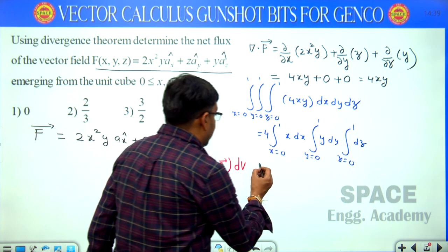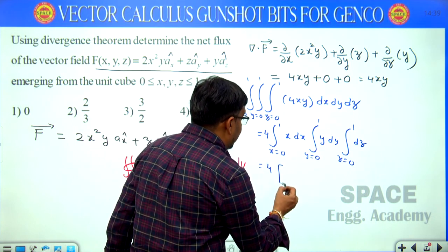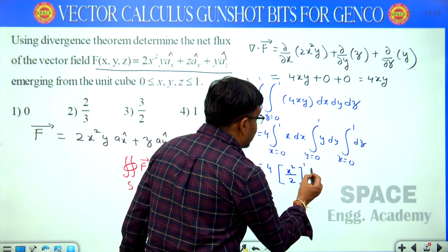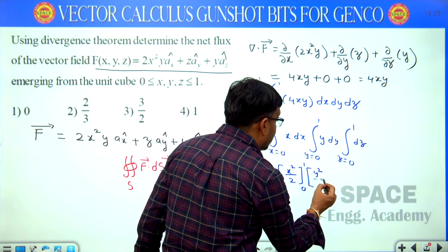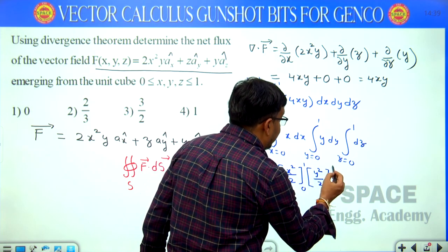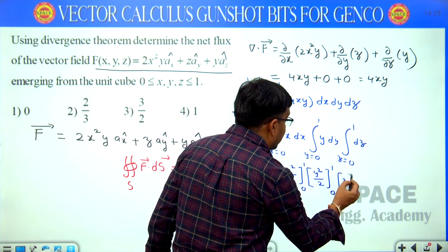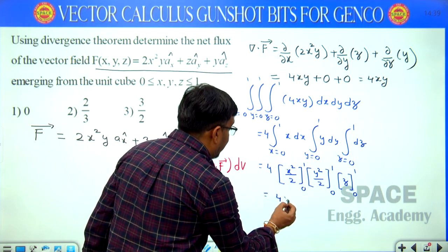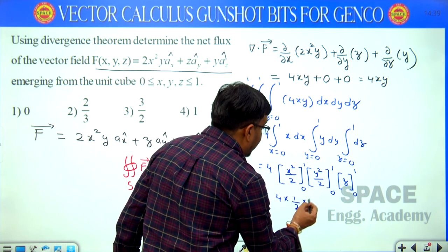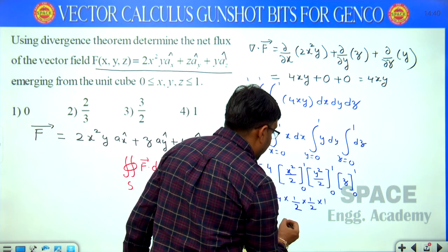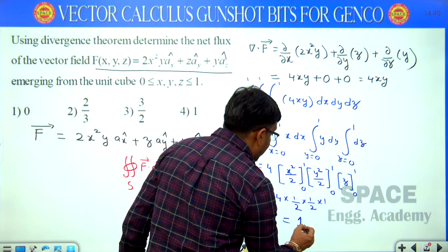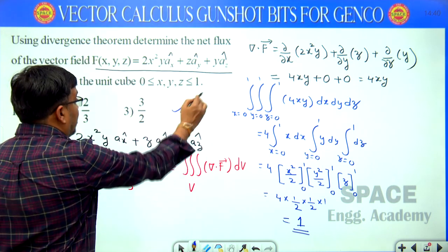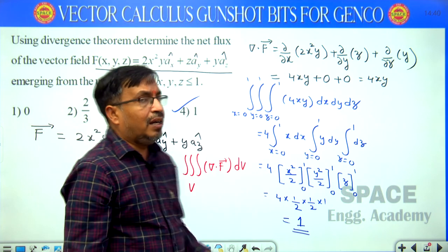That equals 4 times the integration of x dx, x square by 2 with limits 0 to 1, the integration of y dy, y square by 2 with limits 0 to 1, and the integration of dz, z with limits 0 to 1. Upper limit minus lower limit, you get 4 times 1 by 2 times 1 by 2 times 1, which equals 1. So the answer is 1. In the 4 options, option 4 is the correct answer.